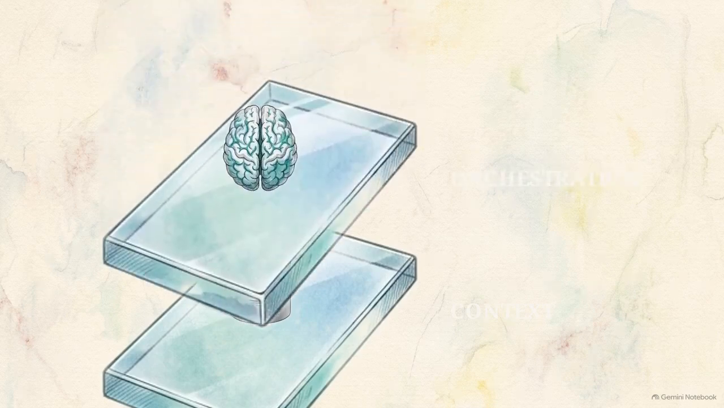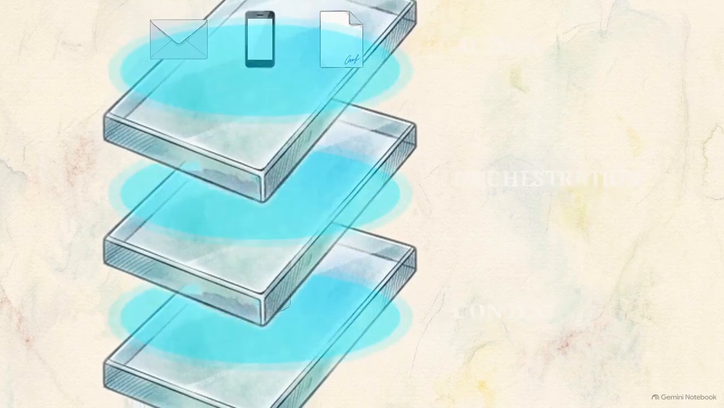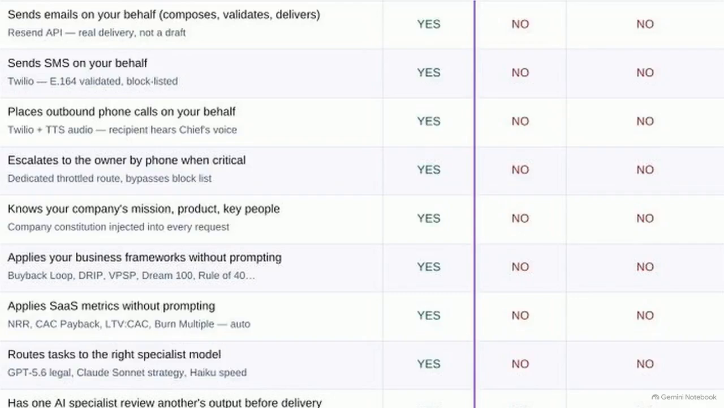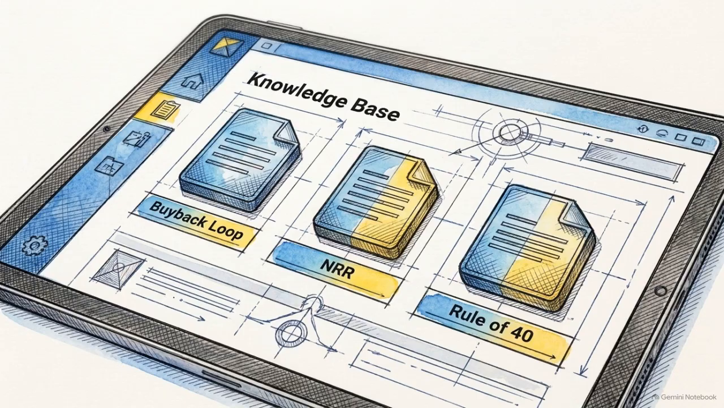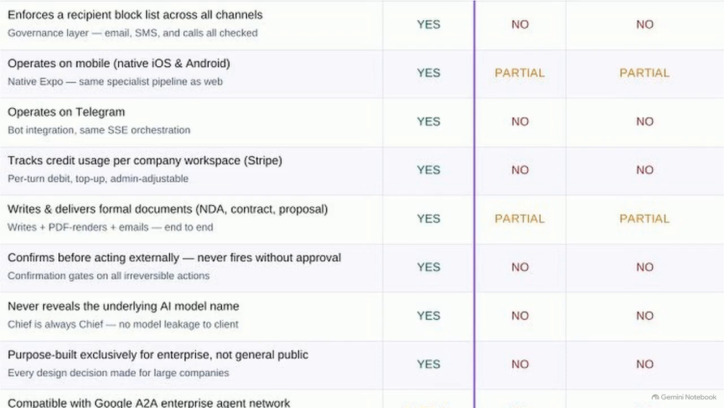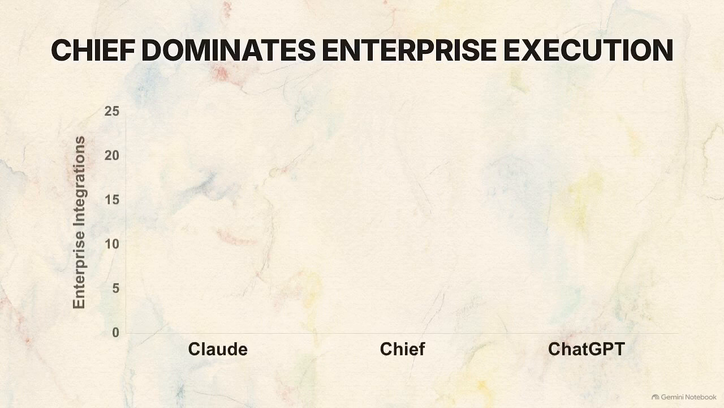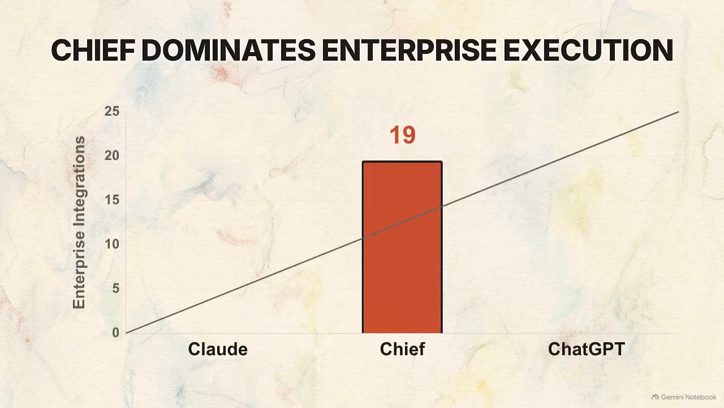Evaluating current models requires looking at the context, orchestration, and action layers collectively. This feature matrix compares the custom chief architecture against leading general-purpose models. The discrepancy in execution features is absolute. Chief automatically applies business frameworks and SaaS metrics precisely because its context layer was built to hold them. Checking the second half of the matrix reveals the governance mechanisms. Enforcing a cross-channel recipient block list is standard for this architecture and entirely missing from standalone alternatives. Out of 21 required enterprise integrations, Chief successfully executes 20. Claude and ChatGPT execute 0.